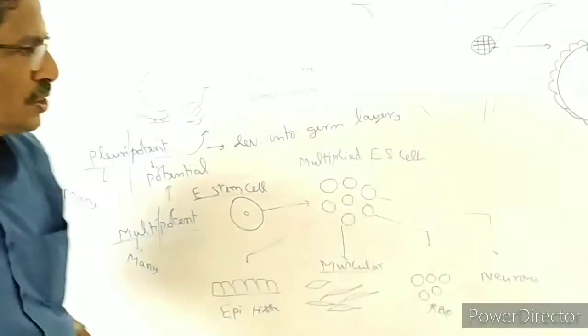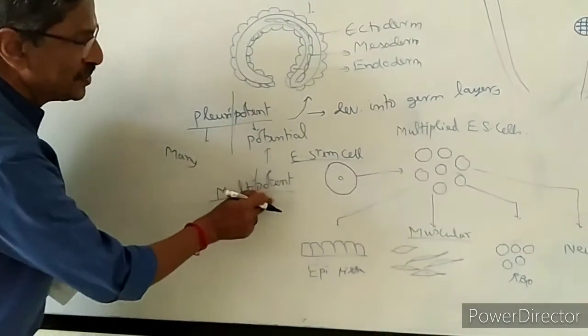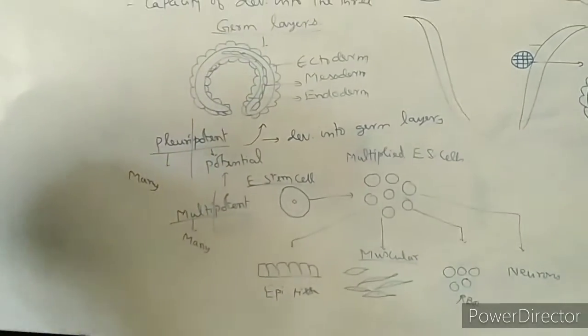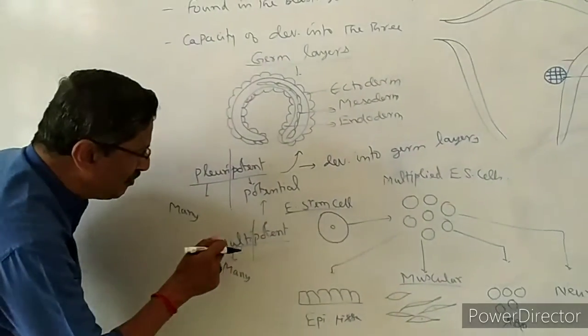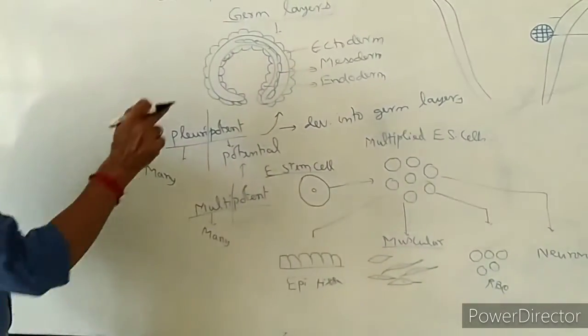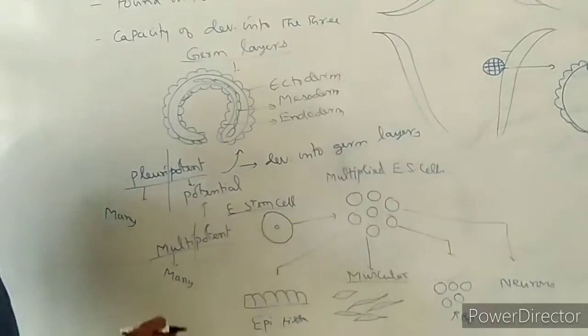Like that, many tissues will be developed. This is called multipotency: many types of tissues will be formed. Embryonic stem cells have the capacity to develop into many types of tissues. They form one full organ from the three germ layers, but it has many types of tissues.